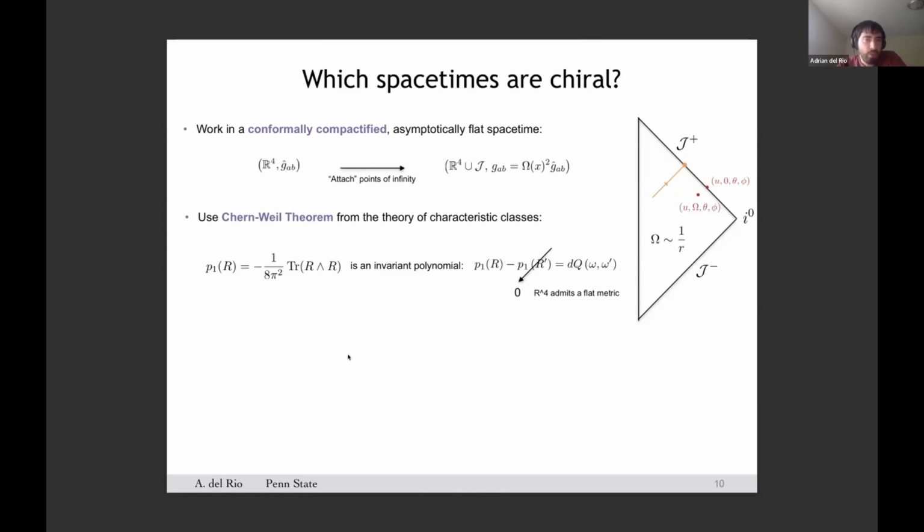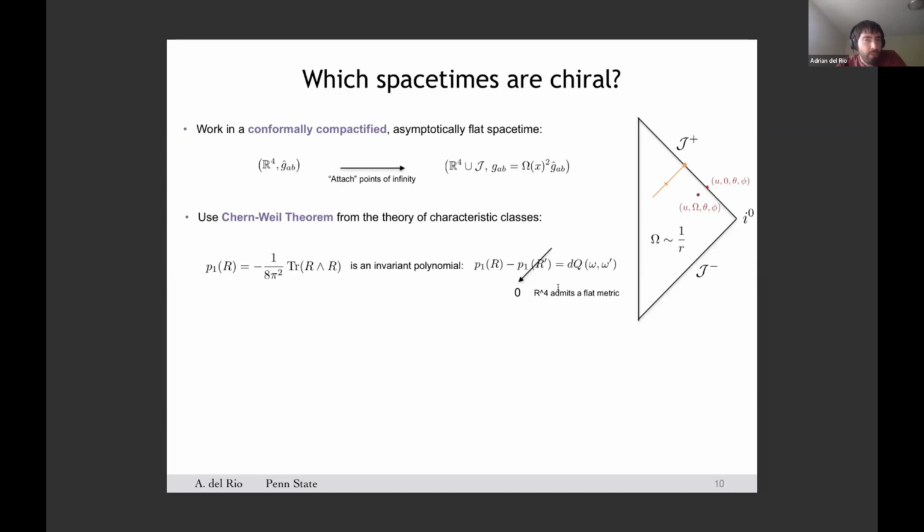So the next point is to notice that to rewrite the integral in such a way that it admits a physical interpretation is to notice that the integral is an invariant polynomial, as defined in a precise sense in the theory of characteristic classes. This means there is a theorem in this theory, the Chern-Weil theorem, that guarantees that the difference between two invariant polynomials associated to two connection one-forms on this manifold is exact and given by what is called the transgression term.